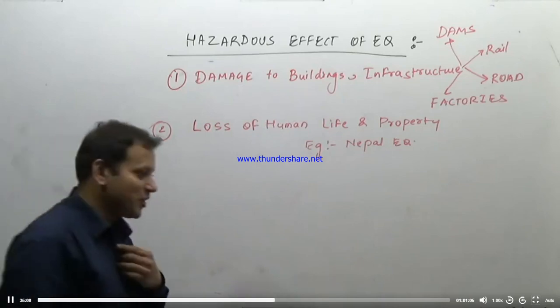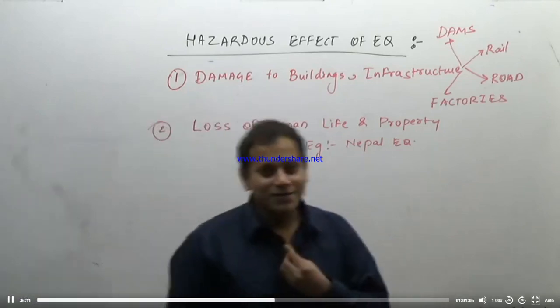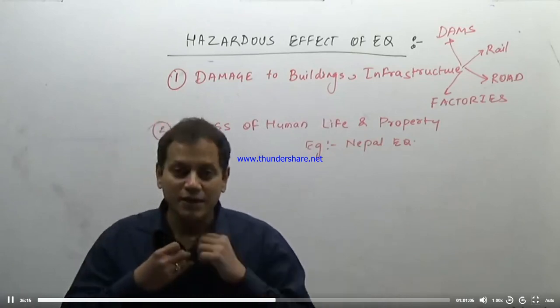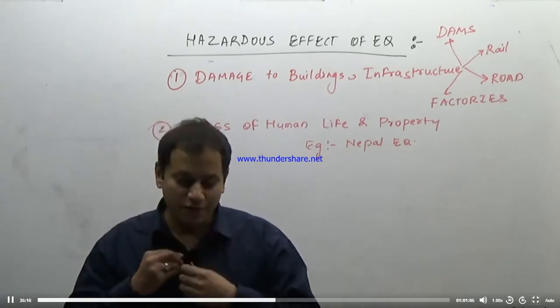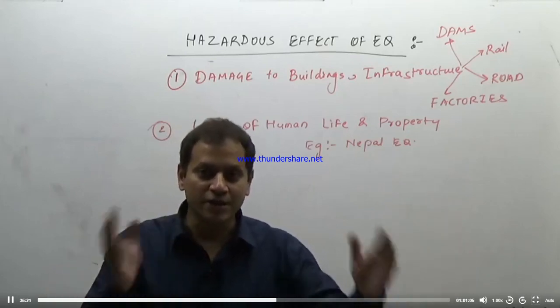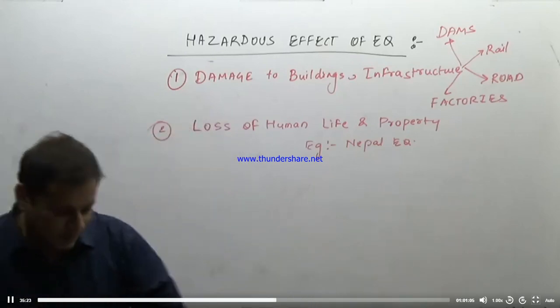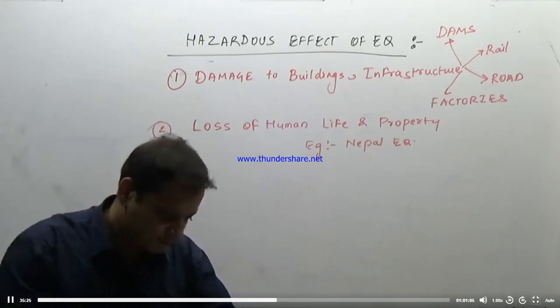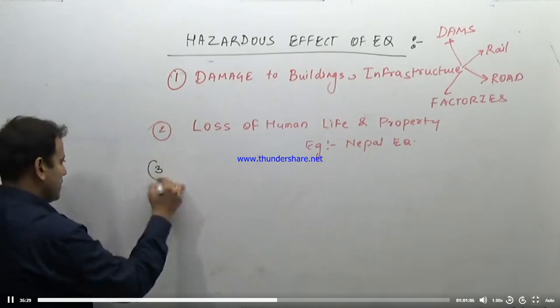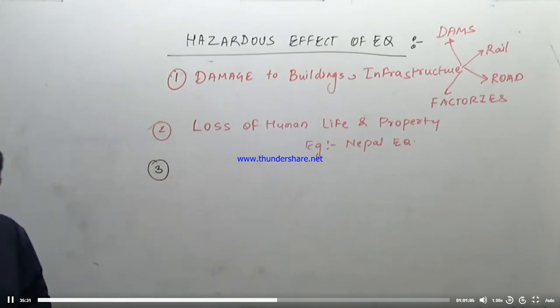The first thing is you can stop corruption in this department. Then there are many scientific ways also which you can do, but the first thing is accountability, honesty and integrity. So third is fires.